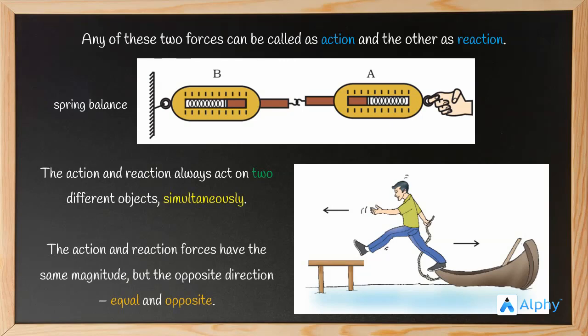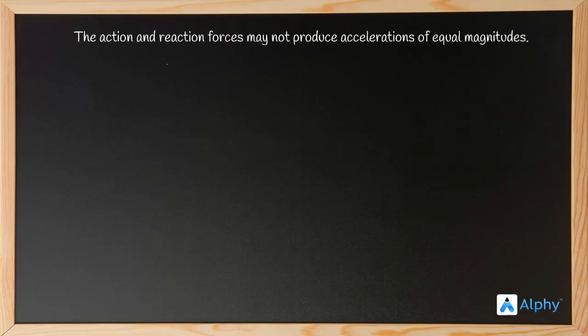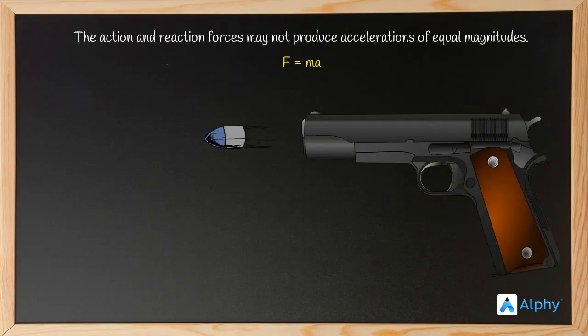The next property is that the action and reaction forces may not produce accelerations of equal magnitudes. Recall this formula that we learned from the second law of motion. Force is equal to mass into acceleration. So the force exerted or applied is dependent on both the mass and acceleration. The force on two objects may be the same, but the acceleration and mass are different. Let's take the example of this bullet being fired from this gun.